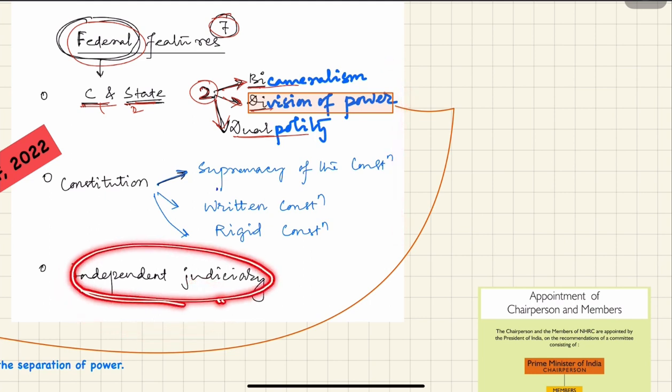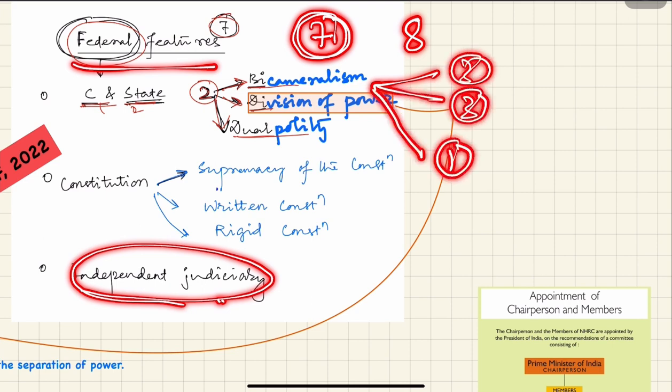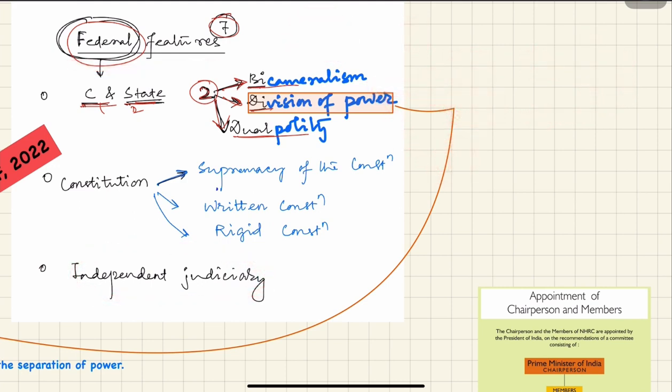So federal features 7, parliamentary features 8. The 7 federal features can be clubbed into 3 plus 3 plus 1. The first 3 can be recalled from 2: bi, di, dual. Then the rest 3 we can recall from division of power. And the last one is independent judiciary, which is required to maintain and keep all these things safe. You can remember like this.